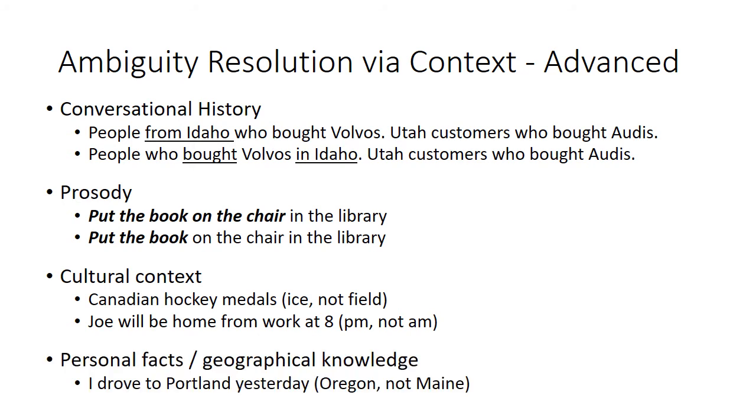Finally, we can also use personal facts or geographical knowledge in order to disambiguate. So if I told you that I drove to Portland yesterday, and you happen to know that I live in Washington State, then you can probably guess that I mean Portland, Oregon, not Portland, Maine.